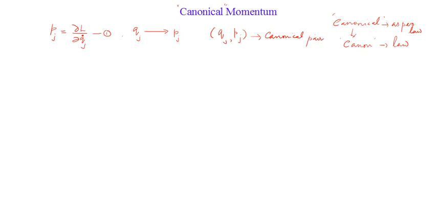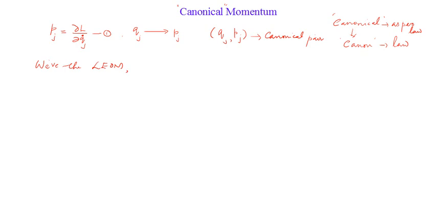Now, from this canonical momentum, I will use this relationship in the Lagrange's equation of motion, and we will see yet another relationship that comes out, which will be useful for us later. So let's substitute equation number 1, or use the definition of canonical momentum, in the Lagrange's equation of motion. I'm using some short forms just to simplify our writing.